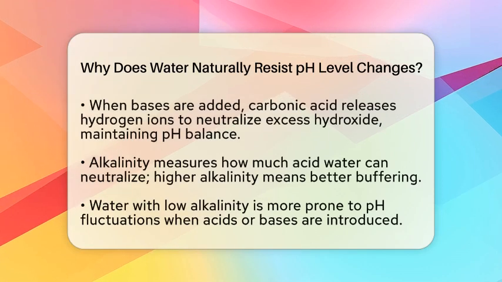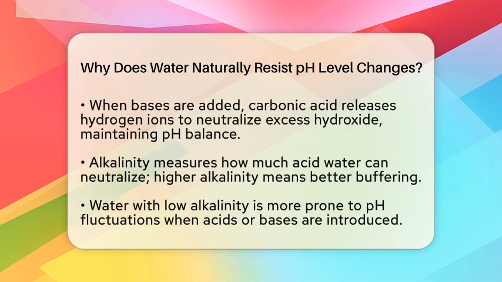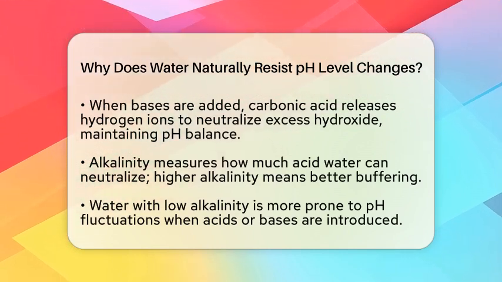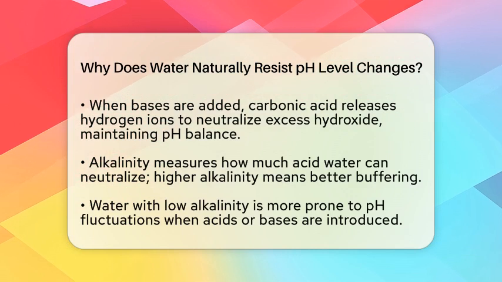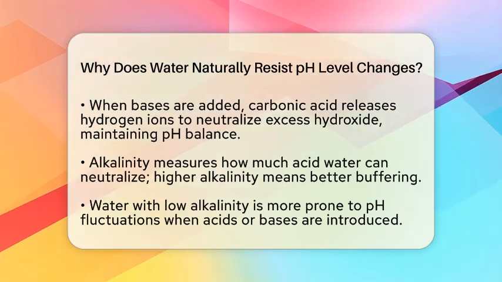When you add an acid to water, it introduces extra hydrogen ions, which could make the water more acidic. But the bicarbonate ions in the water can grab onto those hydrogen ions, forming carbonic acid. This process prevents the pH from dropping too much.